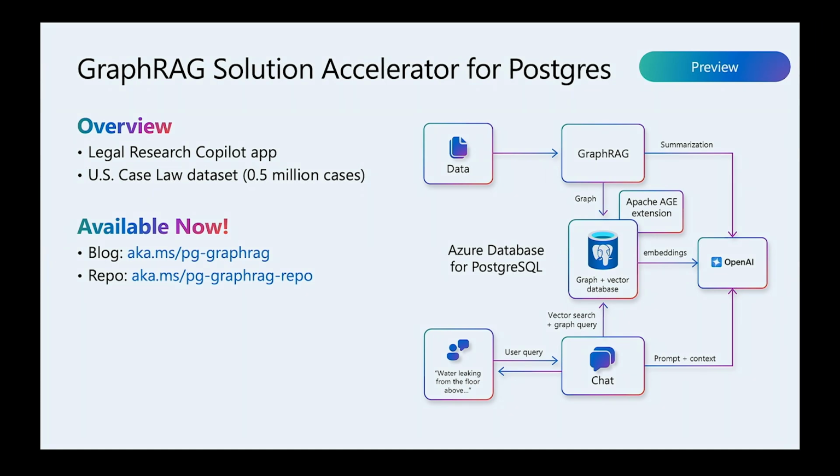Again, in the demo later we'll see how it happens. If you want to learn more, there is a blog post that we published today and full source code with all of the details of the demo available in the repo, so you can reproduce it and build your own systems.